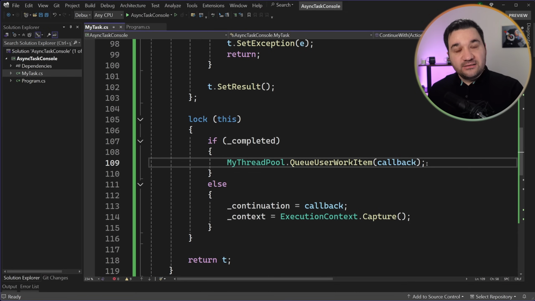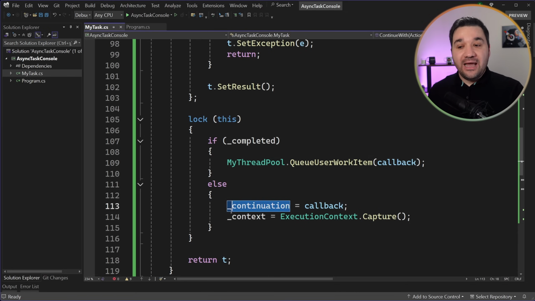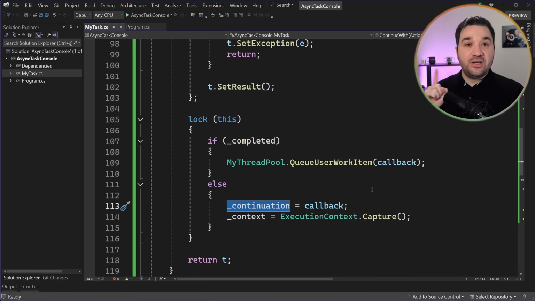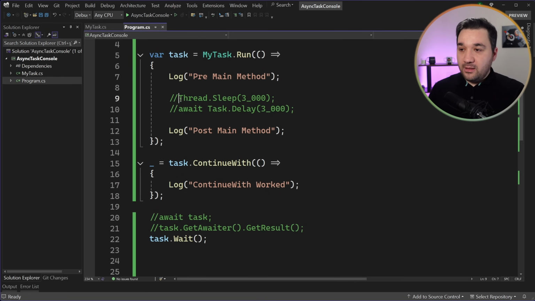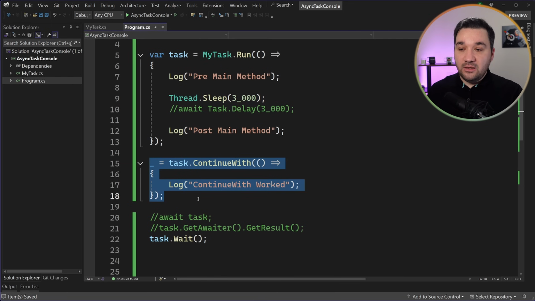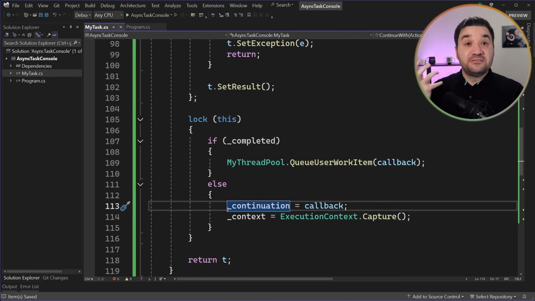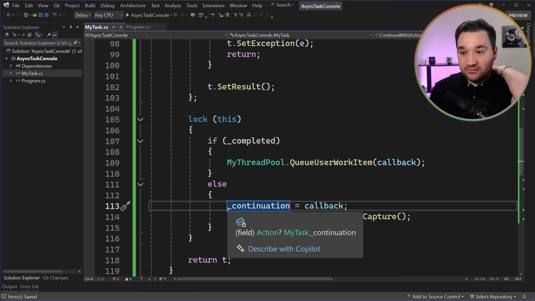If it is not, it is storing the action to be fired later as the continuation action. This is important. In our case, let me put it back. By the time I call ContinueWith, it is storing that function to be executed later. So it is again actually fine over here.